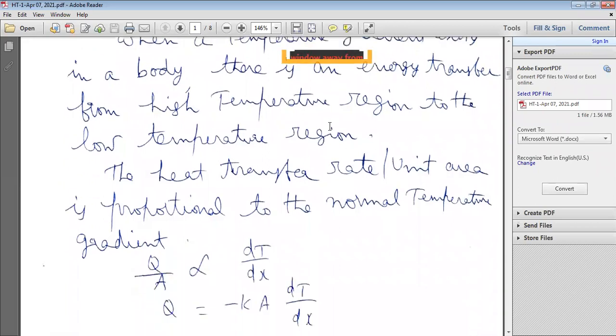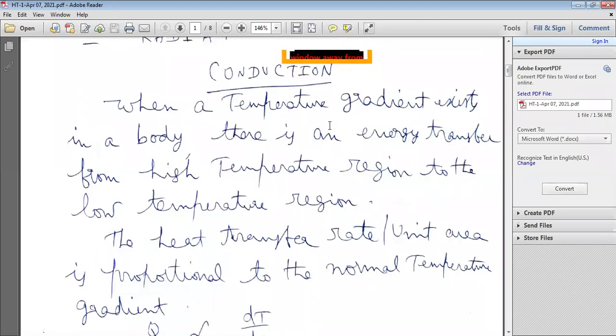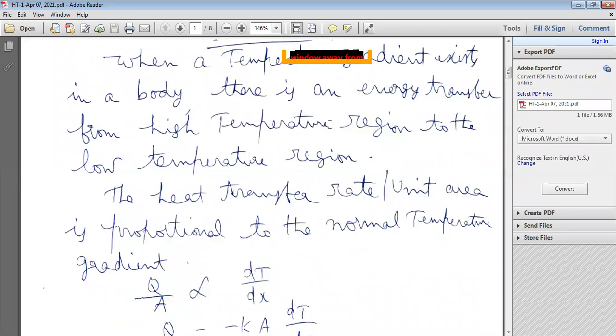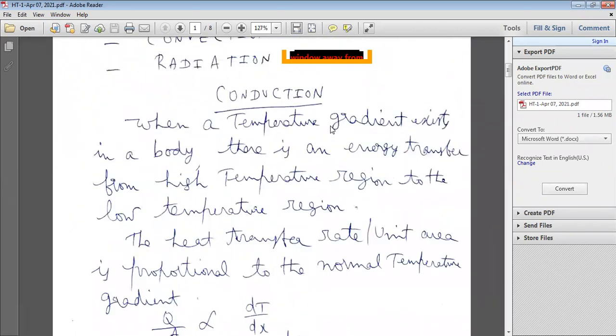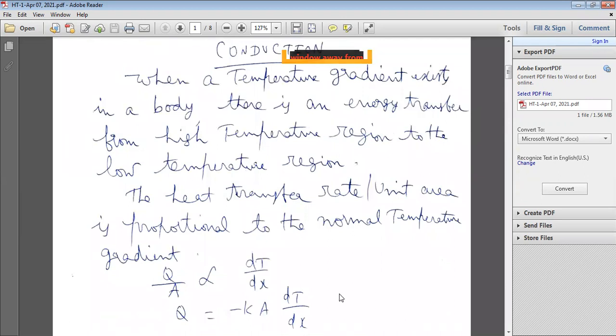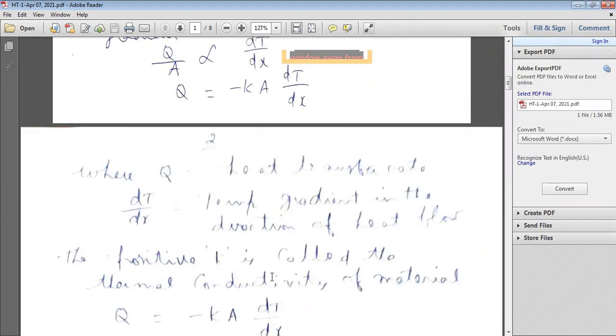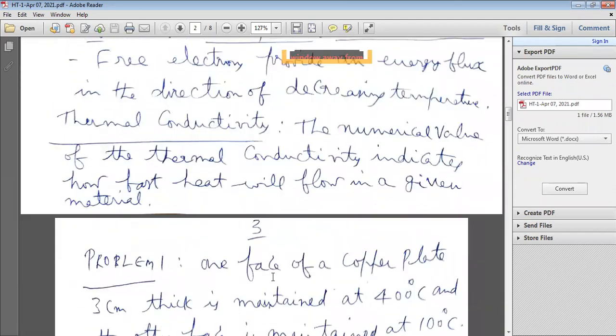In conduction, there is one important law: Fourier's law of heat conduction. So what is Fourier's law of heat conduction? Heat transfer rate per unit area is proportional to the normal temperature gradient.